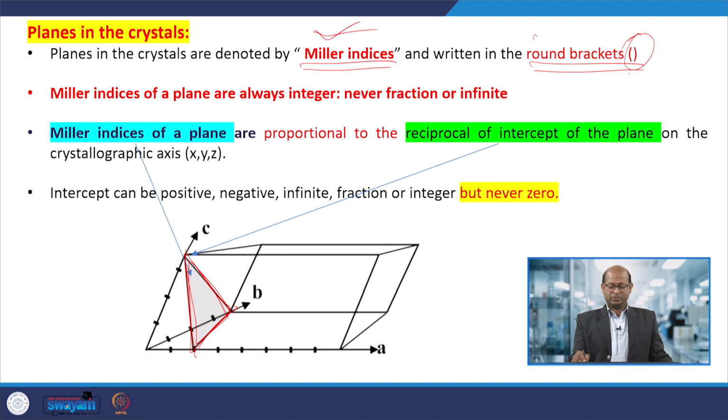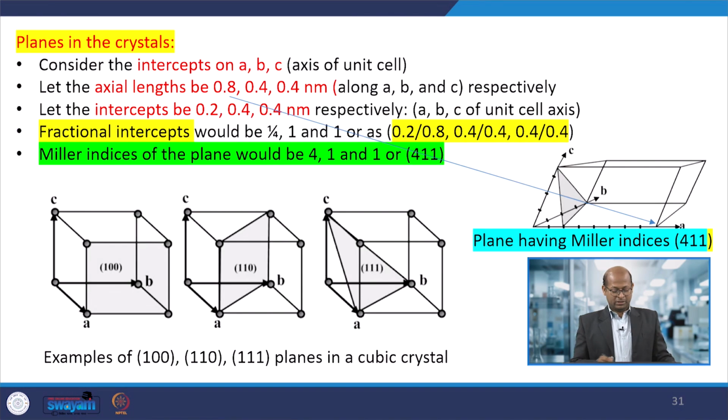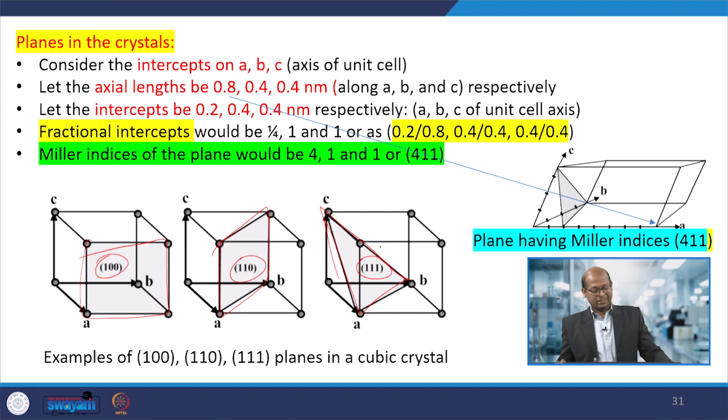That is also expressed in terms of Miller indices, depending upon the locations of particular points. Here is one type of plane, this is another type, and this is another type. So all three different types of planes are expressed as (100), (110), (111).